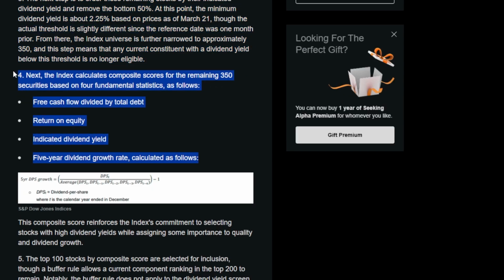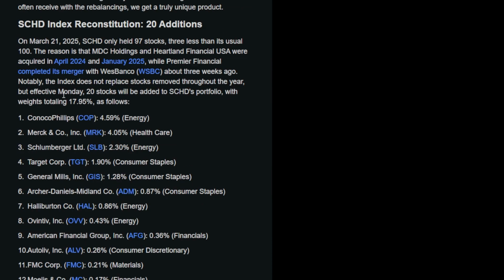Next, the index calculates composite scores for the remaining 350 securities based on 4 fundamental metrics: free cash flow divided by total debt, return on equity, indicated dividend yield, and 5-year dividend growth rate, calculated as follows. Now, to get right into it, the SCHD Index Reconstitution, 20 editions.